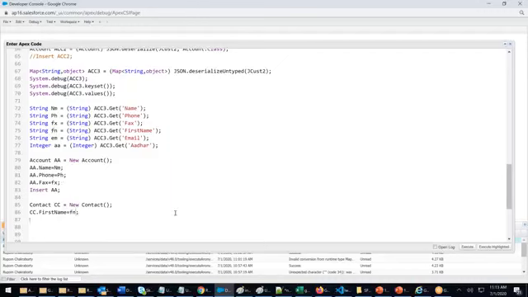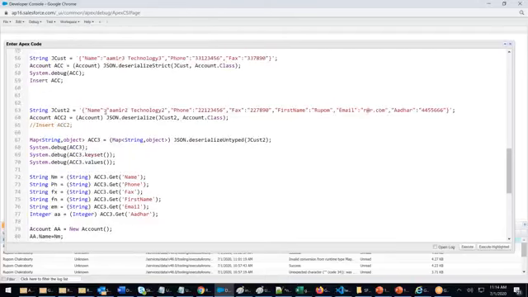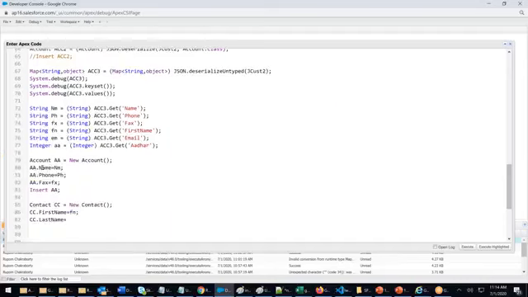Next, cc dot last name, because in contact last name is a compulsory field, equals to... they didn't give me a last name. In my string there is no last name. I will take the name itself, Amar Technology 2. I will say nm. Last name I'm matching to nm. Then cc dot email equals em.